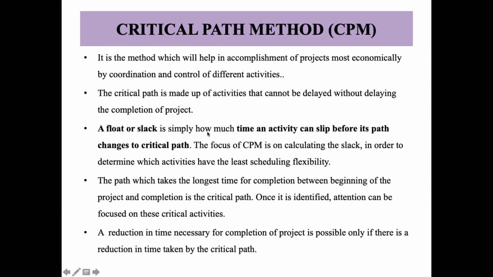So basically, a float or a slack is simply how much time an activity can slip before its path changes to a critical path. In layman's language also we use the term slack. So what is float or slack? It is basically how much time an activity can slip before its path changes to a critical path, which we decide beforehand. So the focus of CPM is on calculating the slack. We have to be prepared beforehand if a float or slack comes in the whole process, in order to determine which activities have least scheduling flexibility.